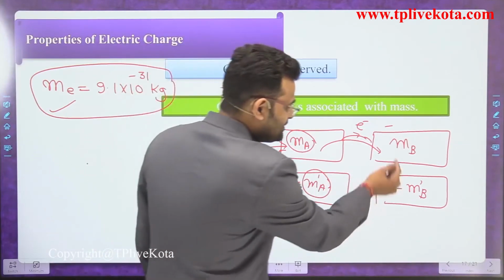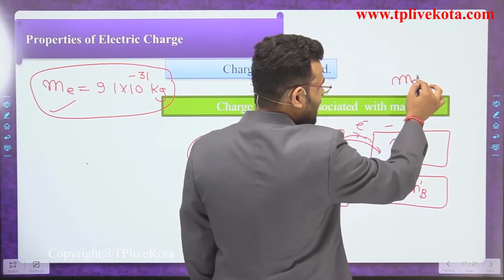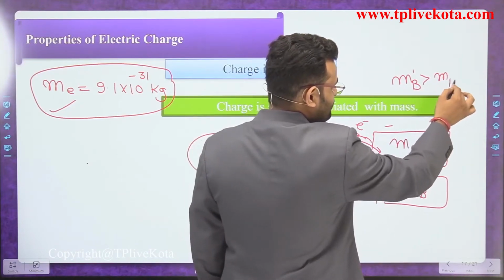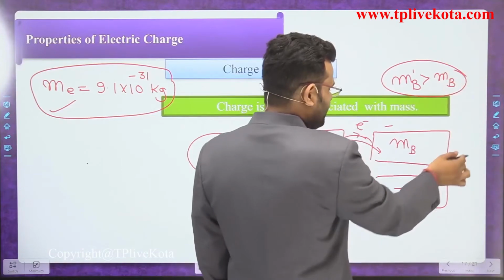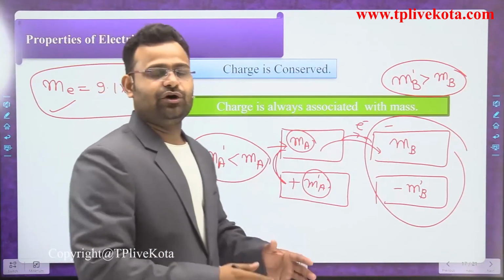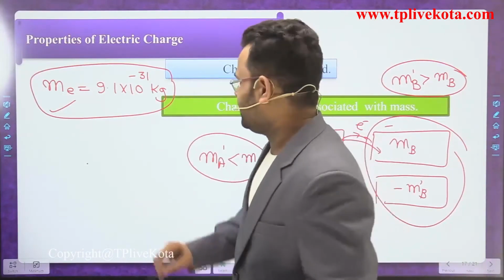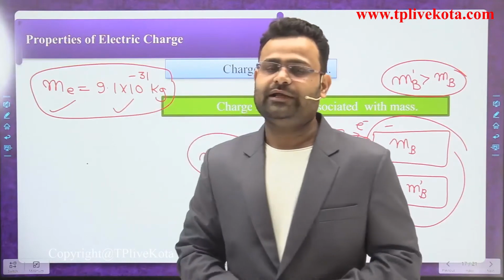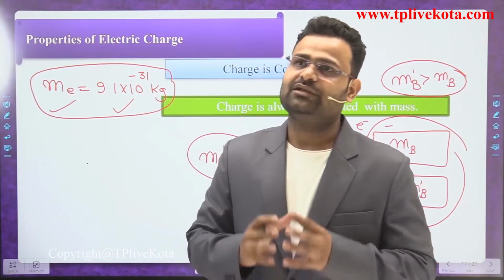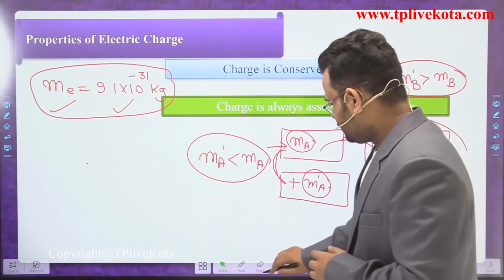And what is the relation between them? In that condition, dear students, the mass of a charged body is greater than the mass of the uncharged body in B. Okay, so charge is always associated with mass. Write the mass of a single electron: 9.1 into 10 to the power minus 31 kilogram. That is the mass of a single electron. Okay students, you understand that now.